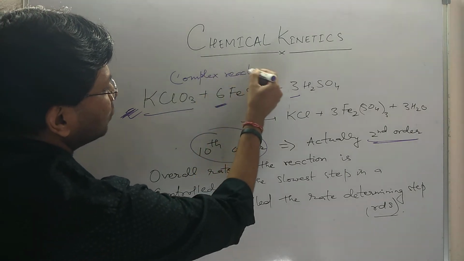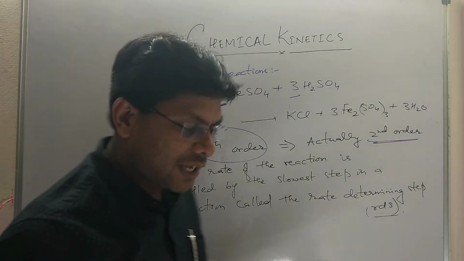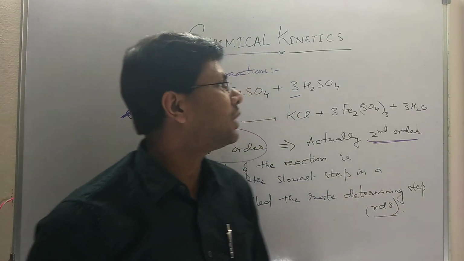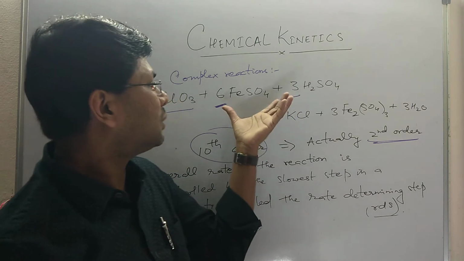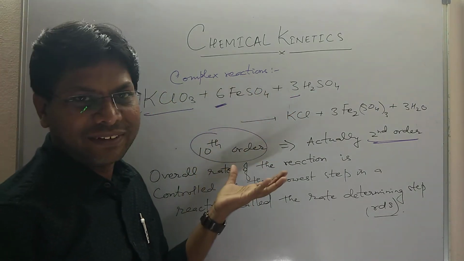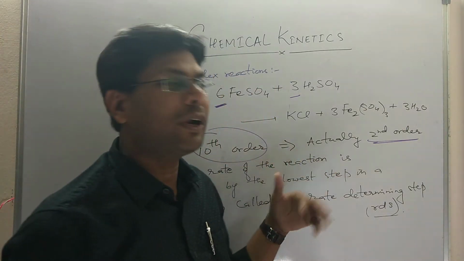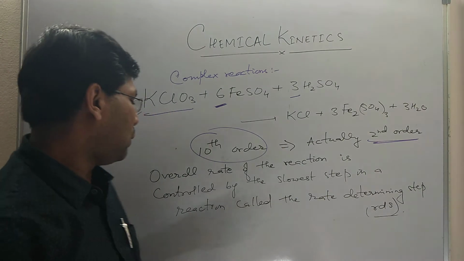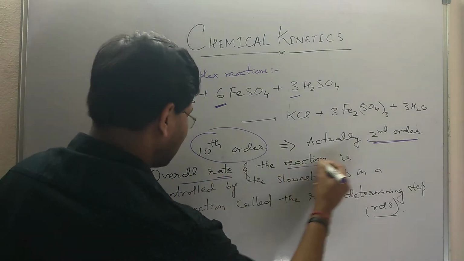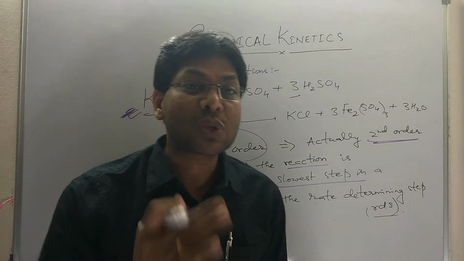Complex reactions are those reactions which occur in more than one elementary step. So we cannot say that the molecularity of this reaction is 10, because the molecularity and the order will depend on the rate determining step. The overall rate of the reaction is controlled by the slowest step.